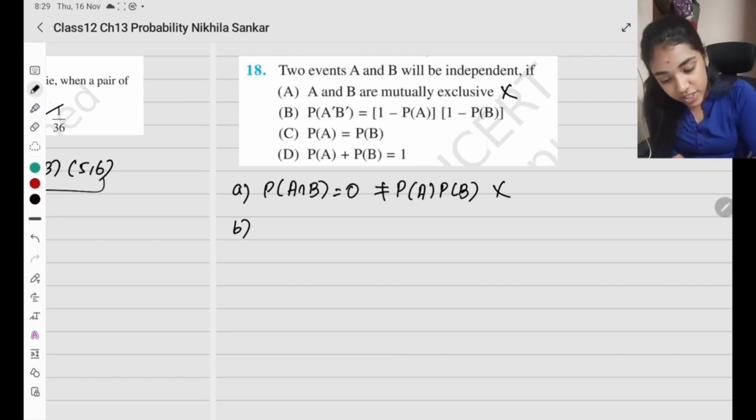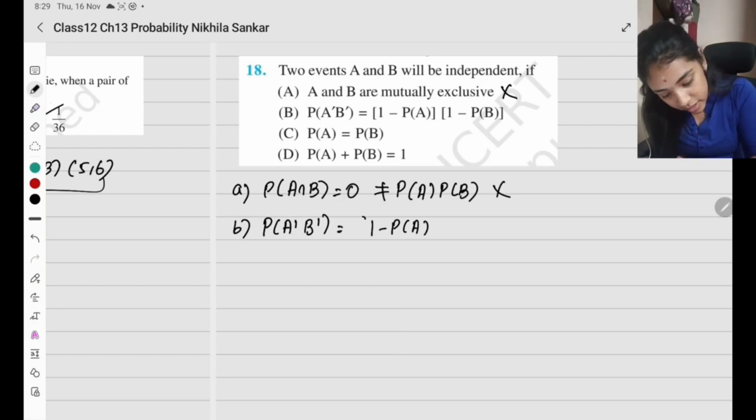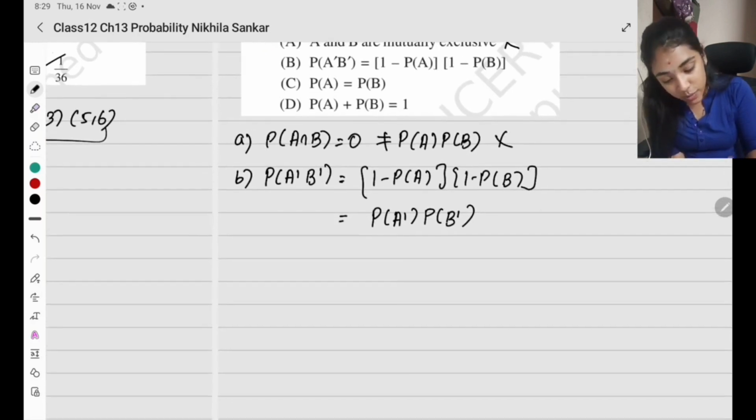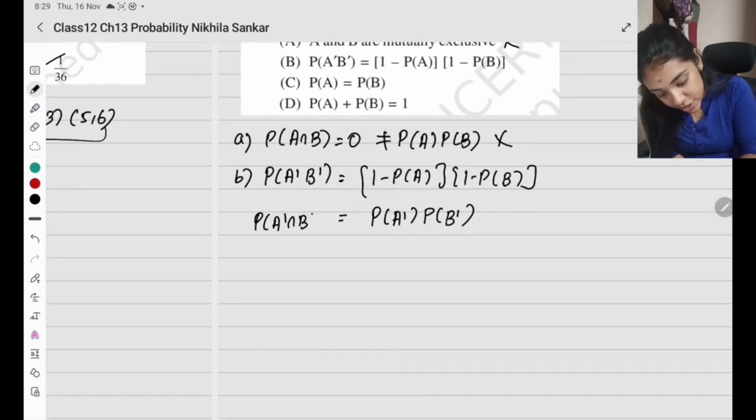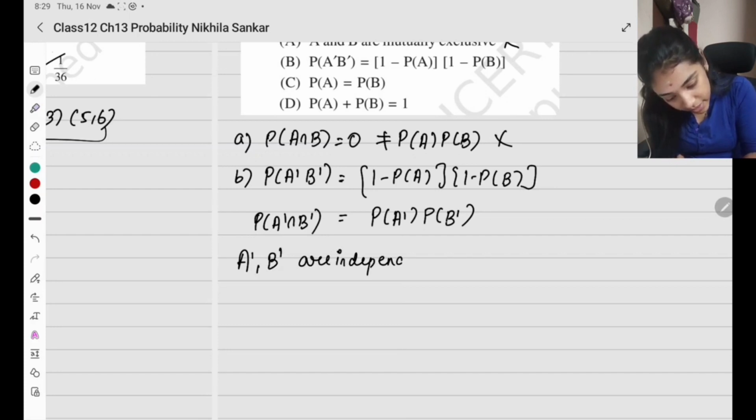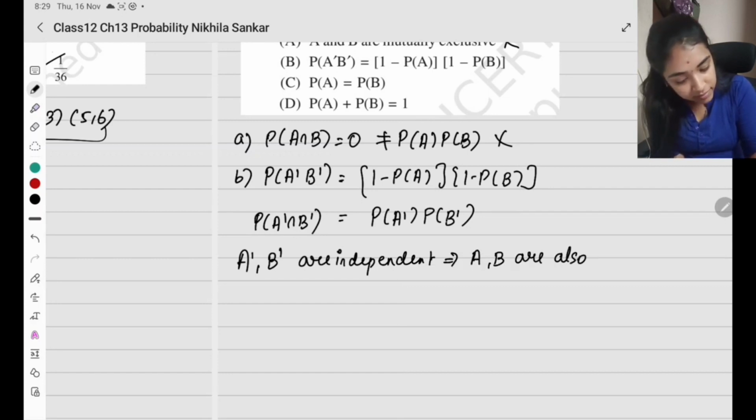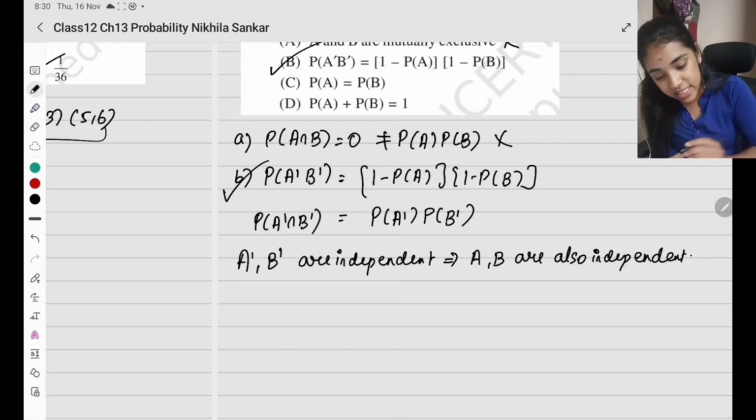Okay, now the second subsection is given as probability of A dash B dash. So this is probability of A dash intersection B dash, and it is given as 1 minus probability of A times 1 minus probability of B. What is this going to be? Probability of A dash times probability of B dash. So what do you see here? Probability of A dash intersection B dash is probability of A dash times probability of B dash. That means A dash and B dash are independent, which means A and B are also independent. Okay, so option B is correct.